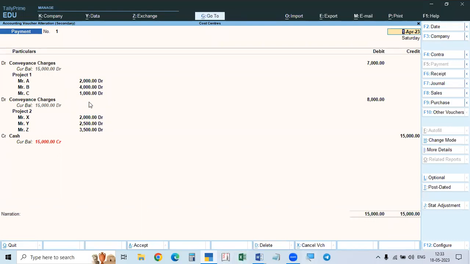So it will show all the details of the cost category and the cost centers under each category. All the details will be displayed here. So without opening A, B, C, X, Y, Z, all these accounts, we can simply know how we divided the amount. I mean, what is the amount spent or distributed among these cost centers. Like this we can do.